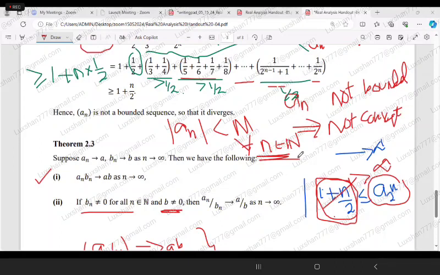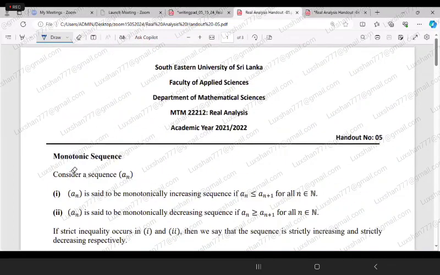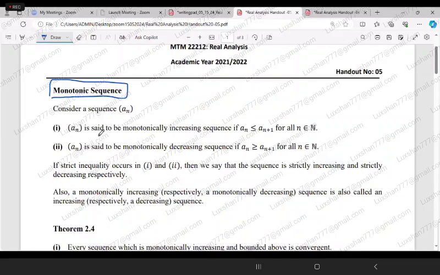Right, so let's move to the next handout. This is actually the last part of this chapter 2, about the monotonic sequence. The definition is very simple. A sequence a_n is said to be a monotonically increasing sequence if a_n is less than or equal to a_(n+1) for all n greater than N.